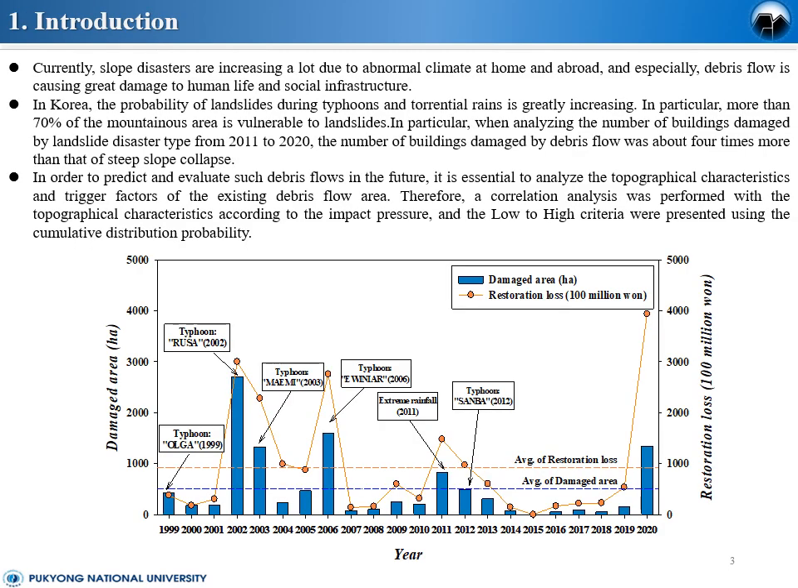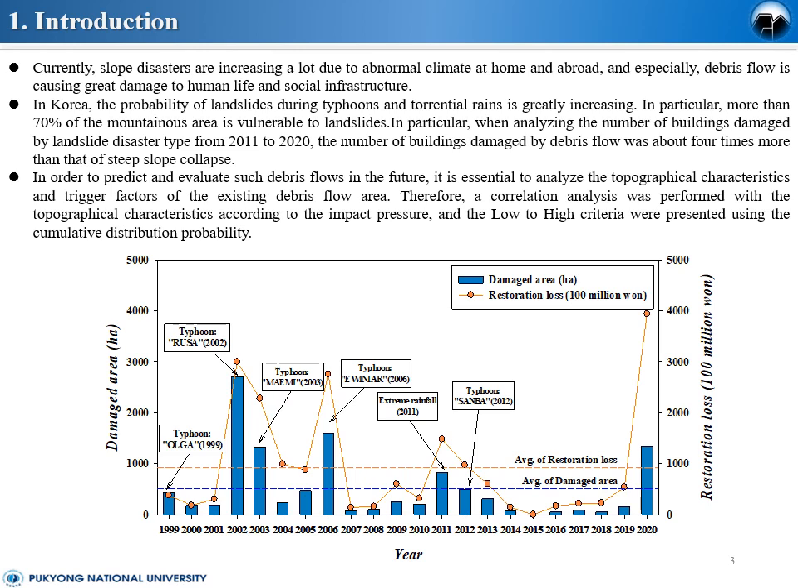First, Introduction. Currently, slope disasters are increasing a lot due to abnormal climate heat at home and abroad, and especially debris flow is causing great damage to human life and social infrastructure. In Korea, the probability of landslides during typhoon and torrential rain is greatly increasing. In particular, more than 70% of the mountains area is vulnerable to landslides.